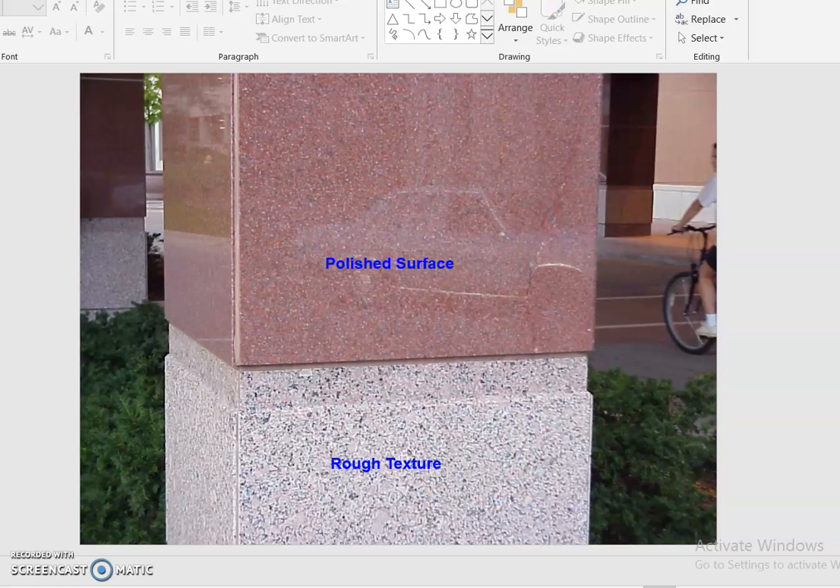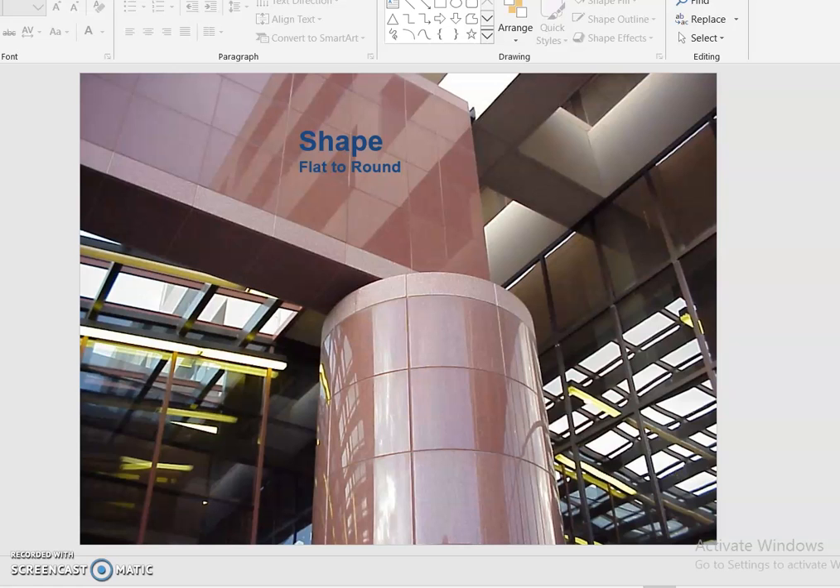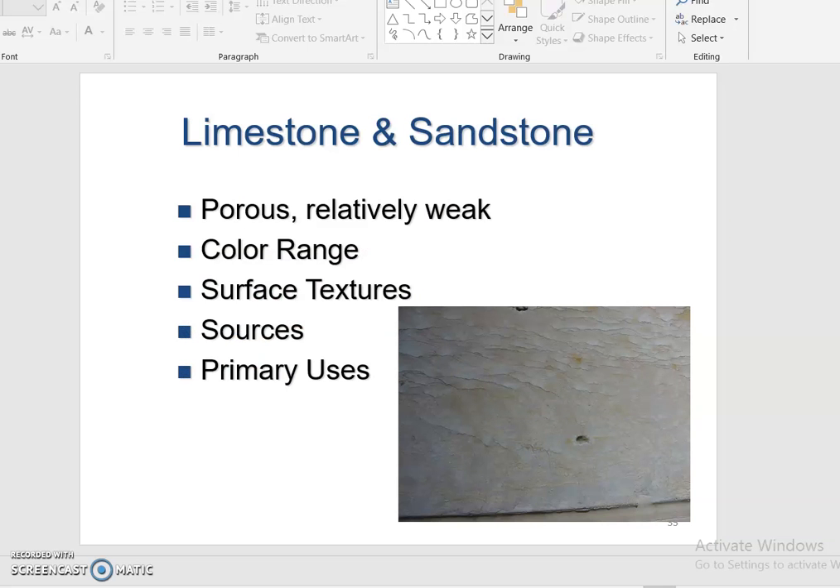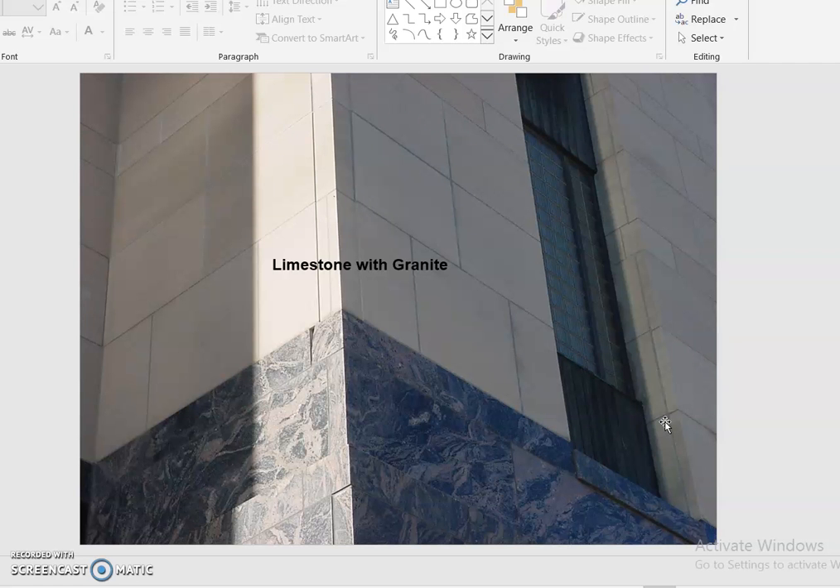So the polished surface, then rough texture. See, these are also full store categories only. Okay, all the pictures are shown very clearly. Then coming to limestone and sandstone: porous and relatively weak; color range, surface structure, source, primary uses of the limestone and then sandstone. Okay, see the limestone with the granite.